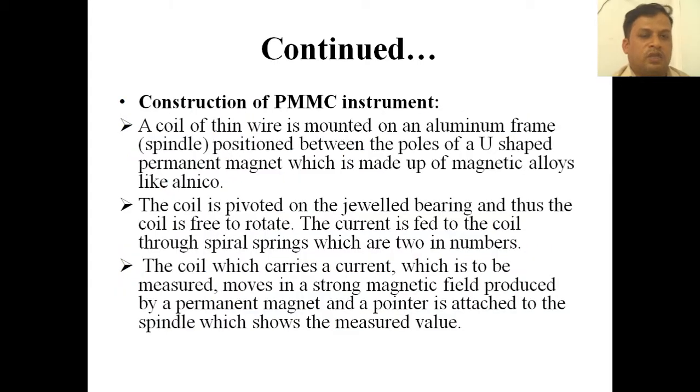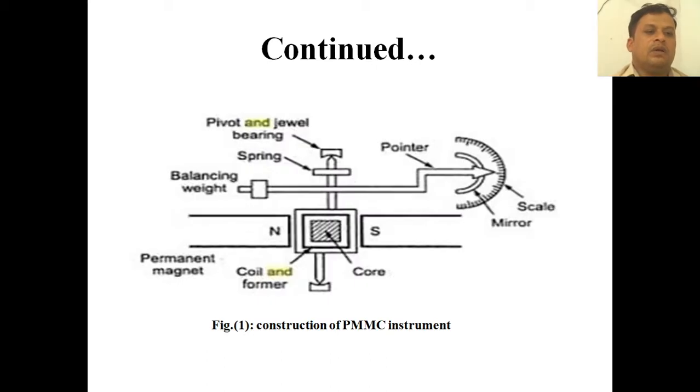Now the construction of the PMMC instrument. A coil of thin wire is mounted on an aluminum frame, or spindle, positioned between the poles of a U-shaped permanent magnet which is made up of magnetic alloys like alnico. Alloys means one or two metals. A coil of thin wire is mounted on an aluminum frame like you can see in this particular diagram. Here the pointer is given, scale and mirror are given, and we can see the spring, pivot and jewel bearing, and the balancing weight also present. This is the permanent magnet, this is the coil, and this is the core.